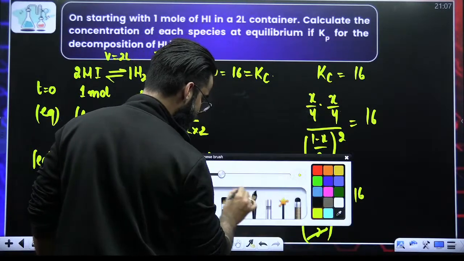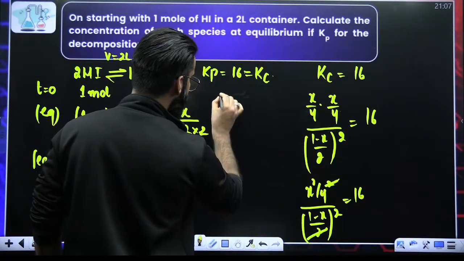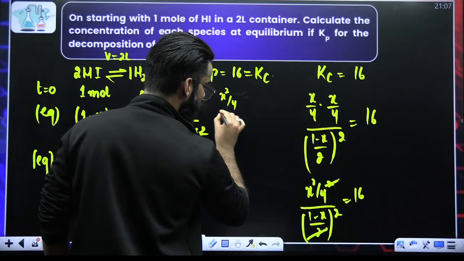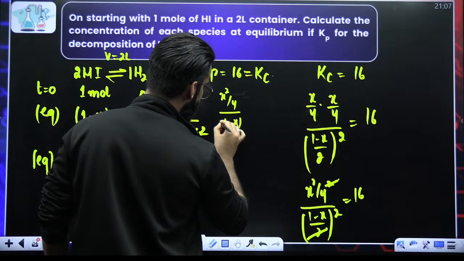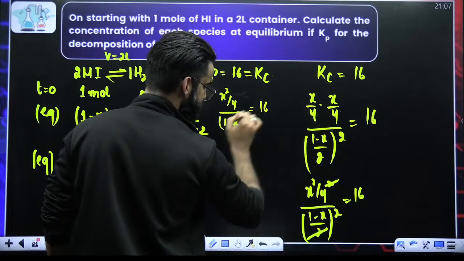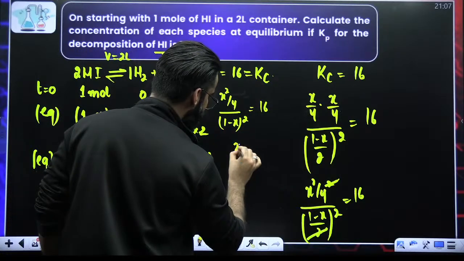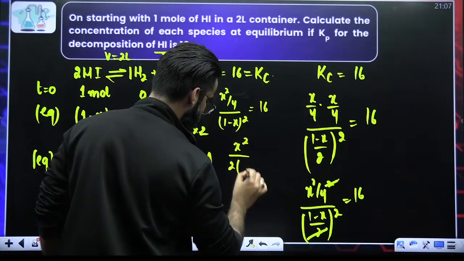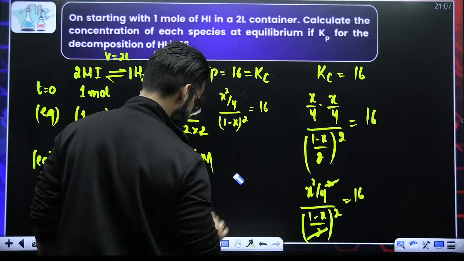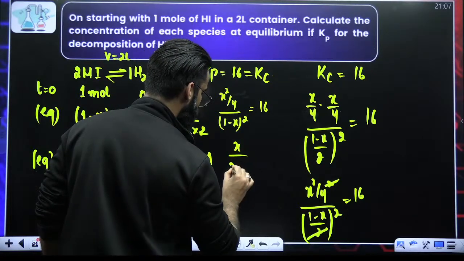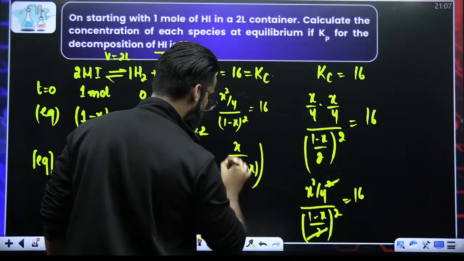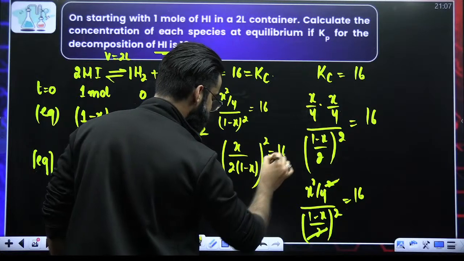So I'll be left with X square divided by 4, whole divided by (1 minus X) whole square. This value is equal to 16. Or, let me write it in simple terms: (X divided by 2 into (1 minus X)) whole square is equal to 16.